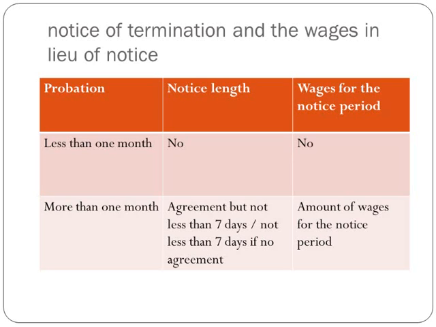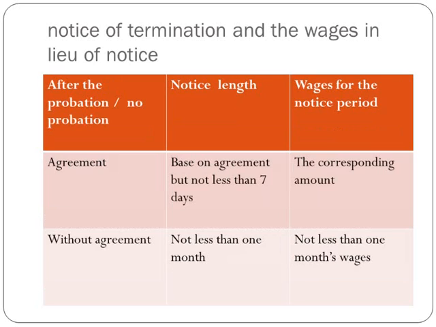So, how about after the probation period? If the probation period is over, the length of notice period should be consistent with the agreement, but not less than 7 days. The amount paid should be equivalent to the amount of wages for the notice period. If there is no agreement on the length of notice, the notice should be given a month earlier, and equivalently, the wages paid should not be less than 1 month's wages.